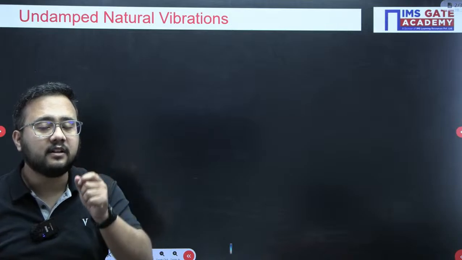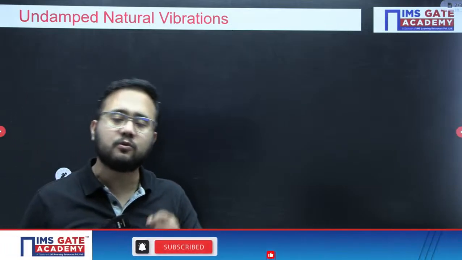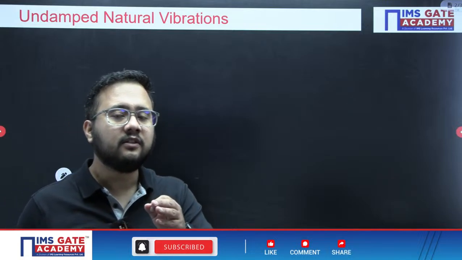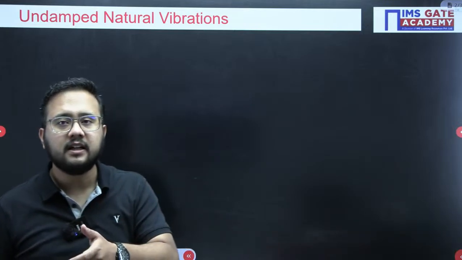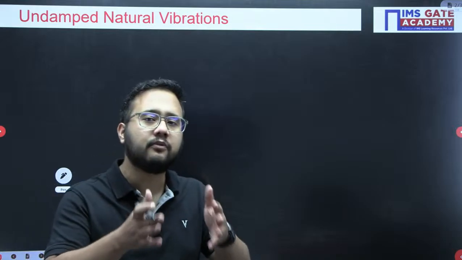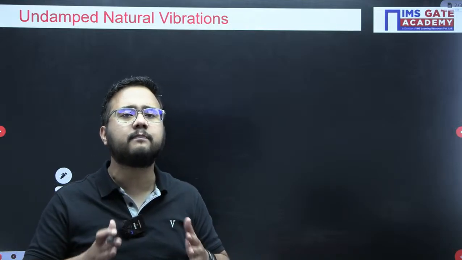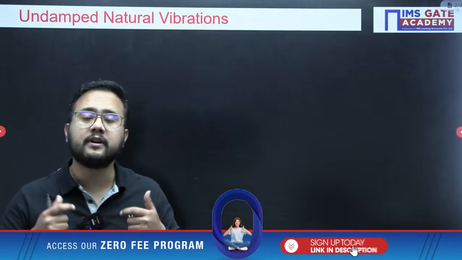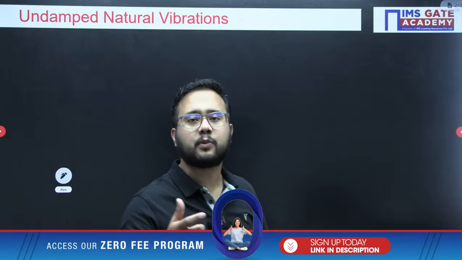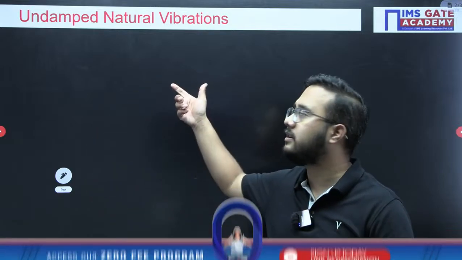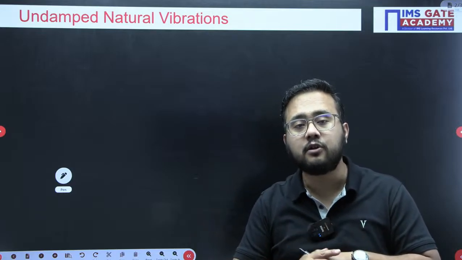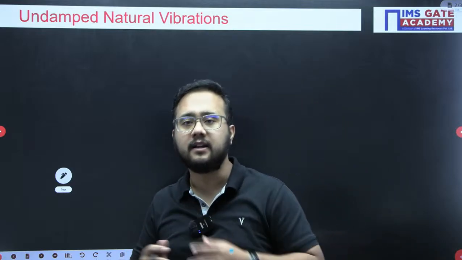So that Newton's second law only we are going to use to write down the equation of motion. With that equation of motion, we'll be getting the natural frequency and also the time period of oscillation. These are two important parameters that are required in the vibration analysis. We'll be talking about the first case in which damping is not provided. That's why I've mentioned here undamped natural vibration. In the next case, we'll be talking about damped vibration as well.